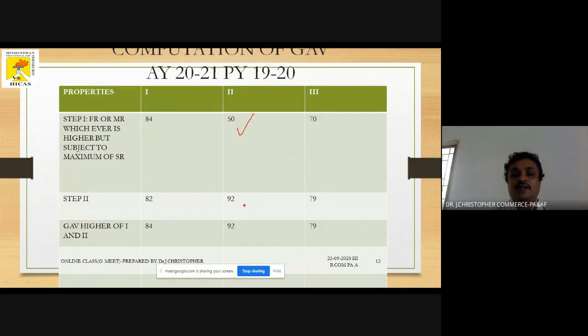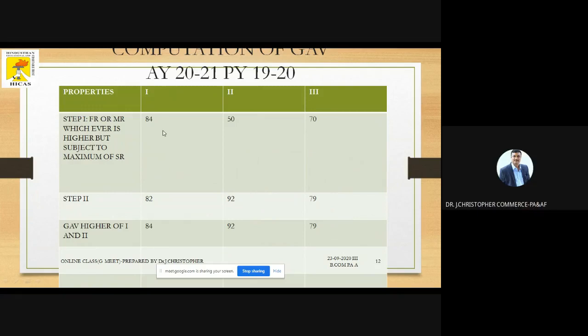Then the second step is to compare with the actual rent. This 50 or 92, whichever is higher, is the answer. Similarly, 70 or 79, whichever is higher, 79 is higher. This is how we have to calculate the gross annual value.